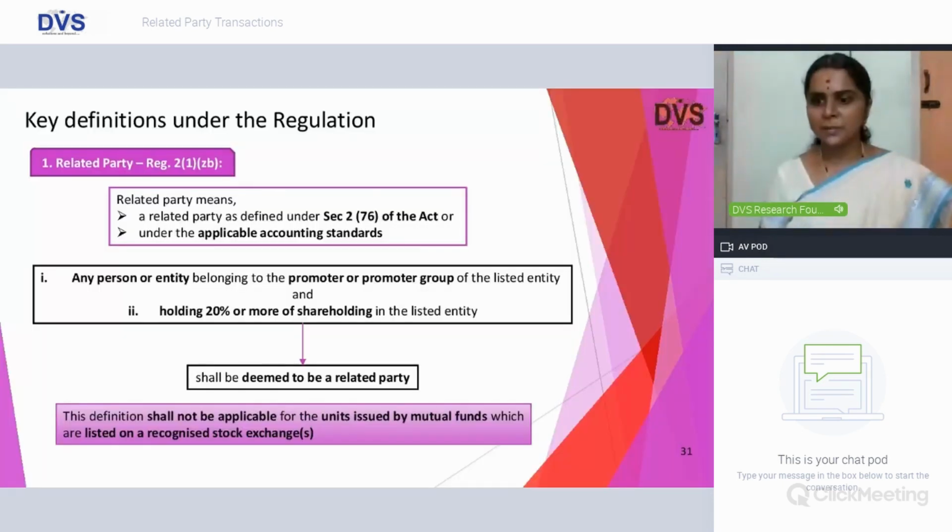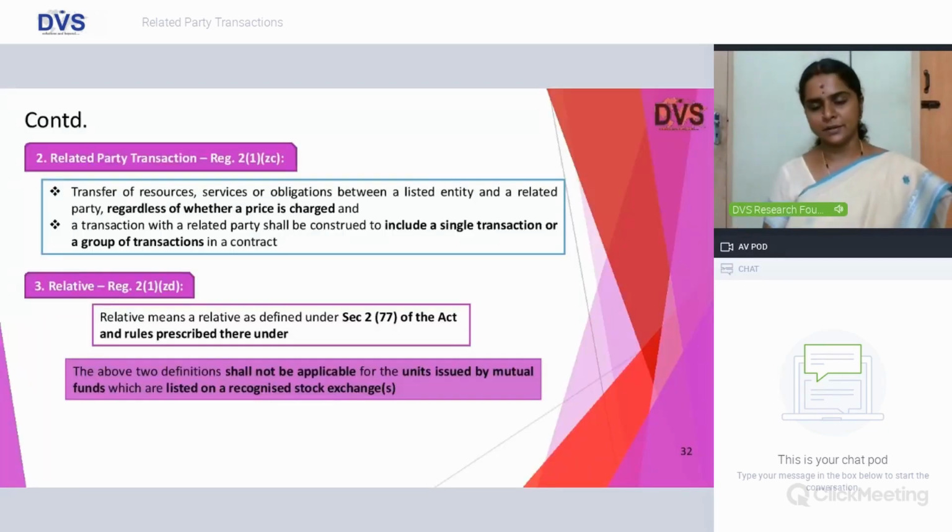Now let's discuss about SEBI LODR provisions. Related party here again draws reference to your 2 subsection 76 only, which we discussed. Along with that, there is additional provision in LODR which makes it wider, which says that any person or entity belonging to the promoter or promoter group and holding 20% or more of the shareholding will also be deemed to be a related party.